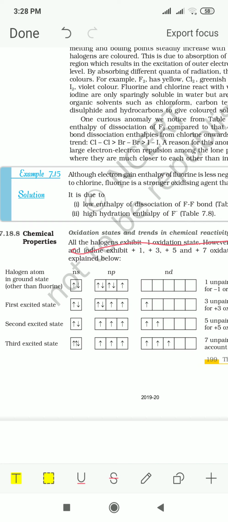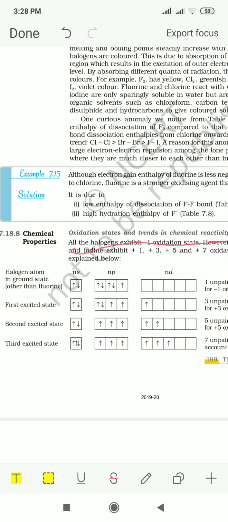Except fluorine, all have d orbitals in them. Fluorine is the only element that does not have d orbitals. So fluorine will not show so many oxidation states. Since it is a small atom, it shows only one oxidation state.